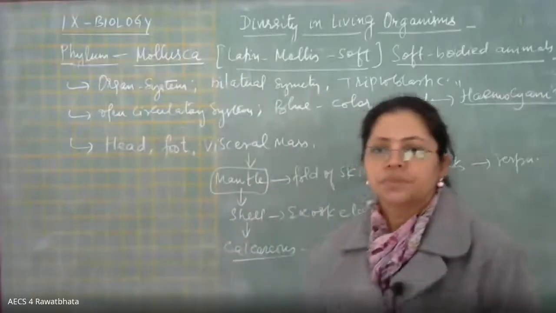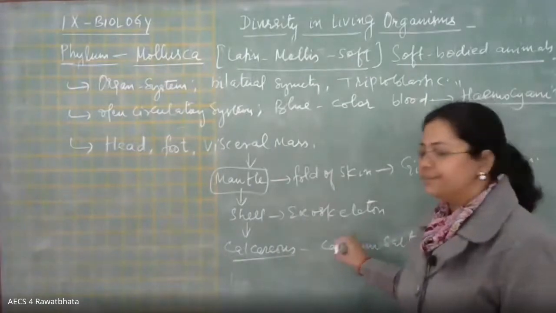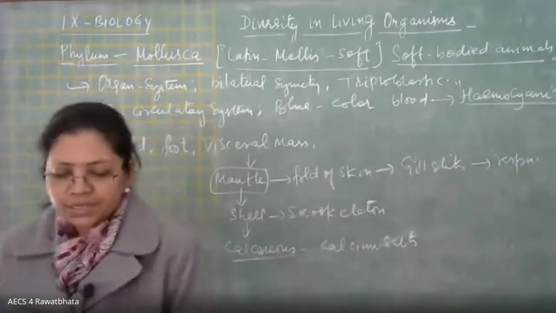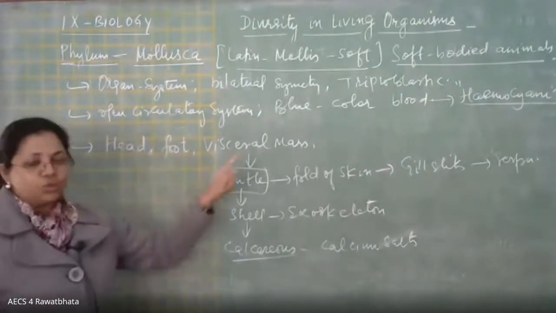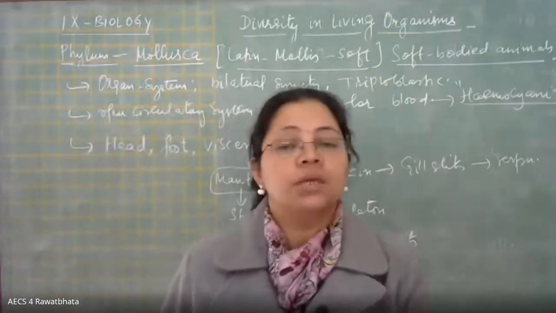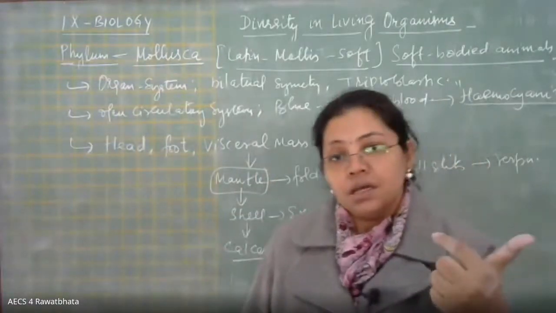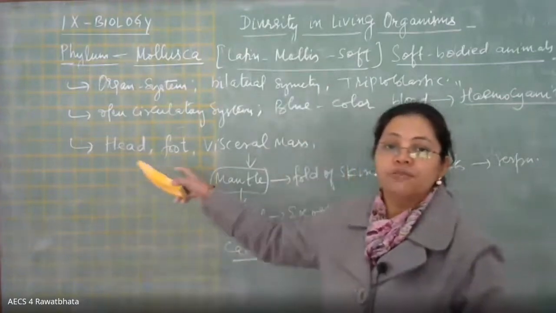Okay. So that is made up of calcium salts. That is the body part. So do remember the three parts. Now, how do questions come from here? I told you for arthropods also the three parts of the body: head, thorax and abdomen. And here three parts again, I told you: head, foot and visceral mass.